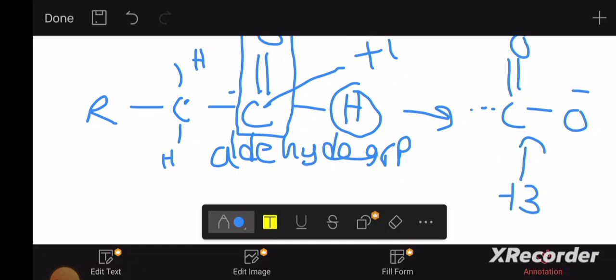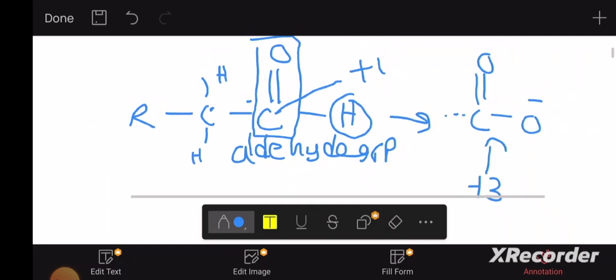Redox reactions contain oxidation and reduction reactions, which means an oxidation reaction is followed by a reduction reaction. They happen together. We can't have one reaction, an oxidation reaction, just happening alone. They happen together. Hope it's clear.